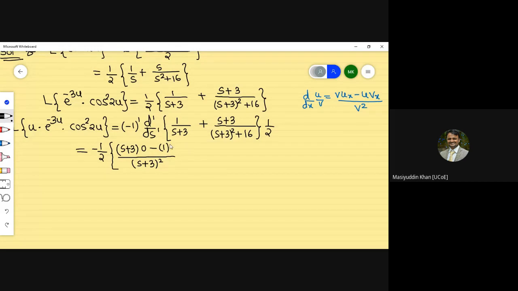I was saying we can write this directly as it is, but if you are not aware of that part, then at least you should remember this formula and apply it as it is. Now plus, v as it is, so s plus 3 the whole square plus 16 as it is, and the derivative of s plus 3 is 1, minus s plus 3 as it is, the derivative of this part with respect to s, so 2 into s plus 3 as it is, and the derivative of 16 is 0, and the derivative of s will be 1, so kept as it is, divided by